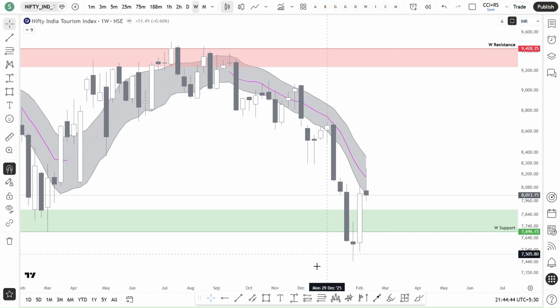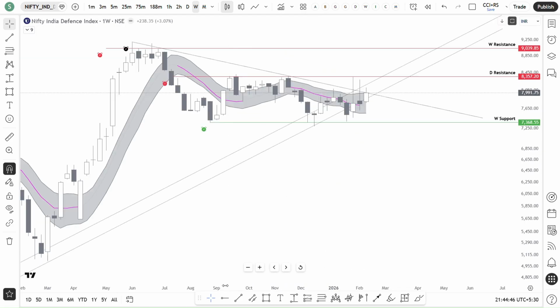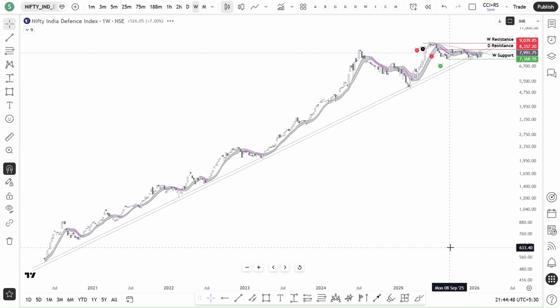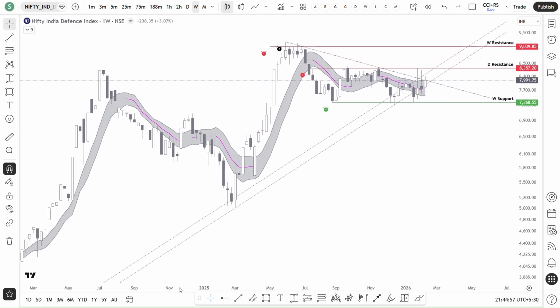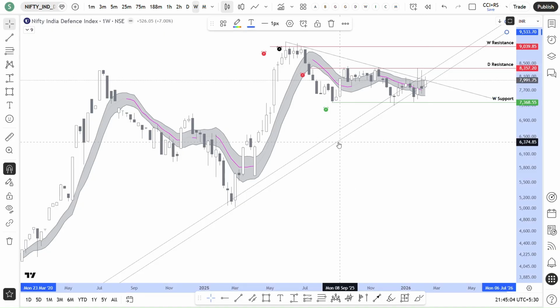And apart from that, defense. Okay, if you see, the defense index has been in a strong uptrend since March 2020. And currently it is at that same historically tested support line.